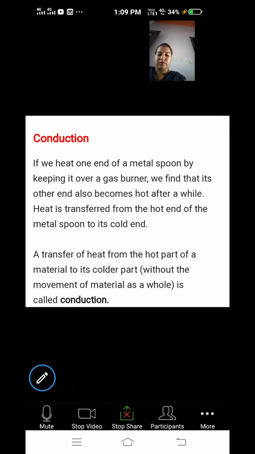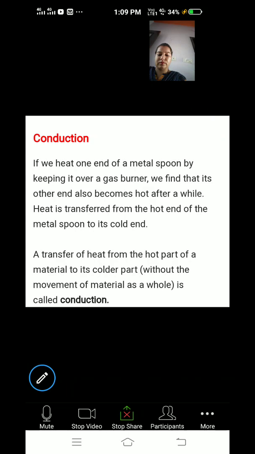Why does the other end become hot? This other end becomes hot because heat is transferred from the hot end of the metal spoon to its cold end.